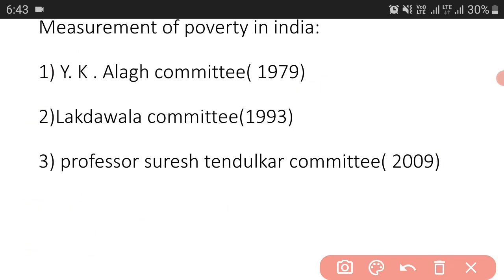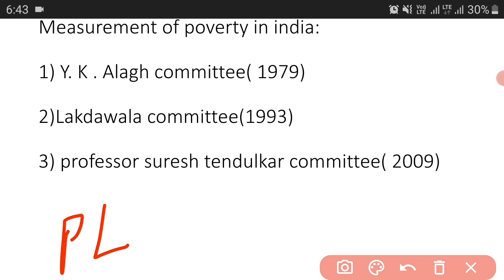So in 1973-74, the poverty ratio was about 55%, and in 1993-94 it was about 36%.